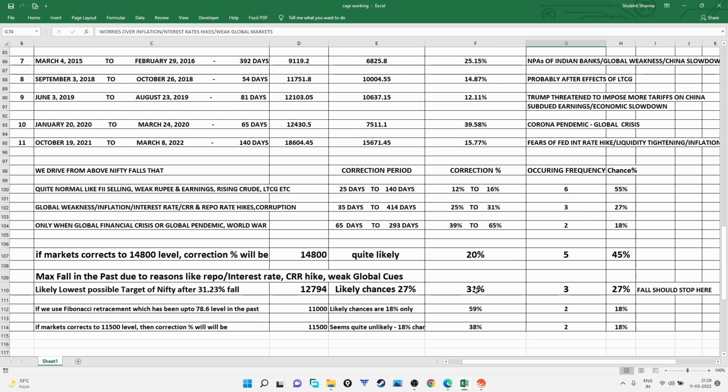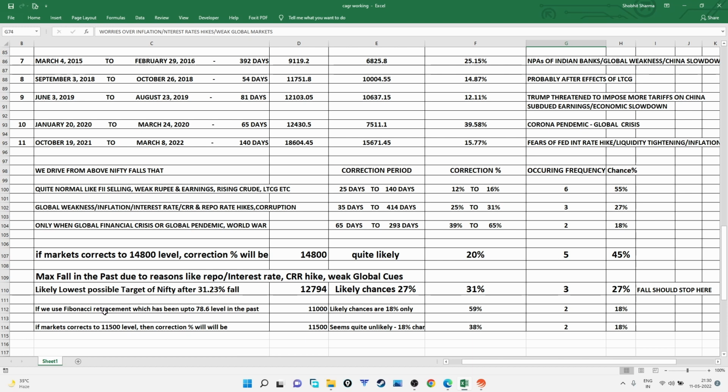If a 31% fall happens, then the Nifty level will be 12,794, say 12,800. So because of the current valid reasons, the maximum fall, in my opinion, is that Nifty can go down to 12,800, and the possibility is 27% for this.